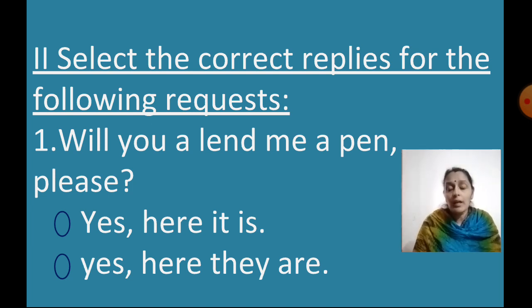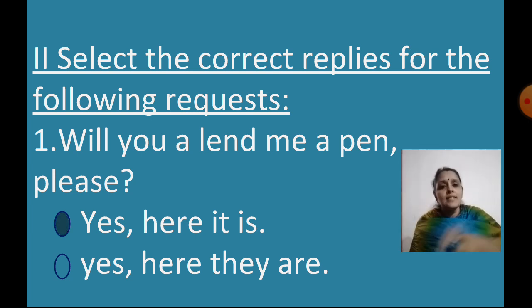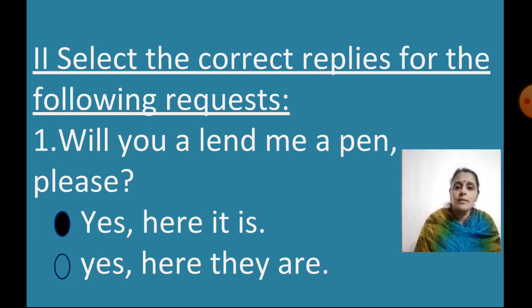Will you lend me a pen, please? So what should the answer be for this? Yes, here it is, or yes, here they are. It will be yes, here it is, right? Because we are asking for a pen, one pen. So yes, here it is.